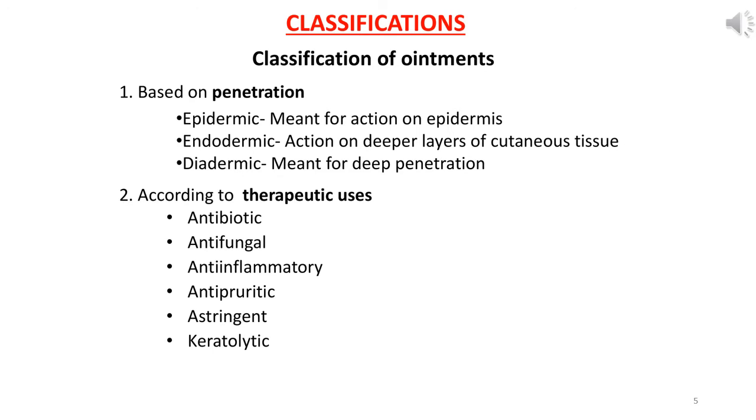Fourth one is anti-pruritic, meaning anti-itching drug, used for curing itching. And fifth one is astringent, meaning an astringent is a chemical that shrinks or constricts body tissue. The word is derived from the Latin ad stringere, which means to wind fast. For example, calamine lotion.